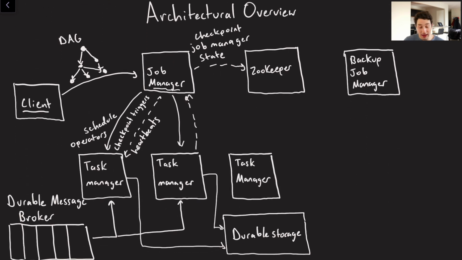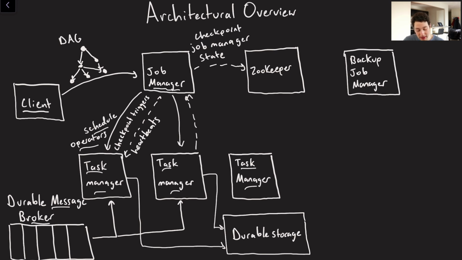The job manager then says, ooh, I see I have a bunch of operators here. Let me go ahead and take those and potentially partition them and put them on a bunch of different task managers. So it's going to schedule these operators. Now we've got all of our random nodes in our distributed cluster, called task managers, that are running Flink operators.